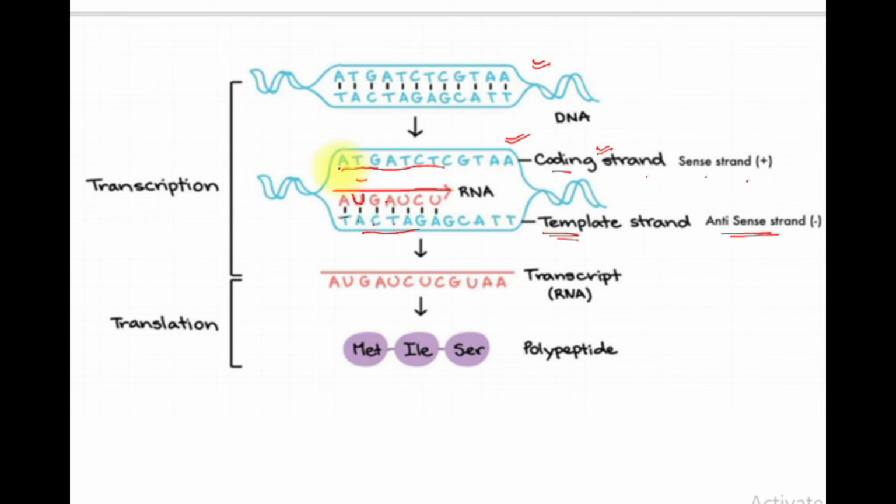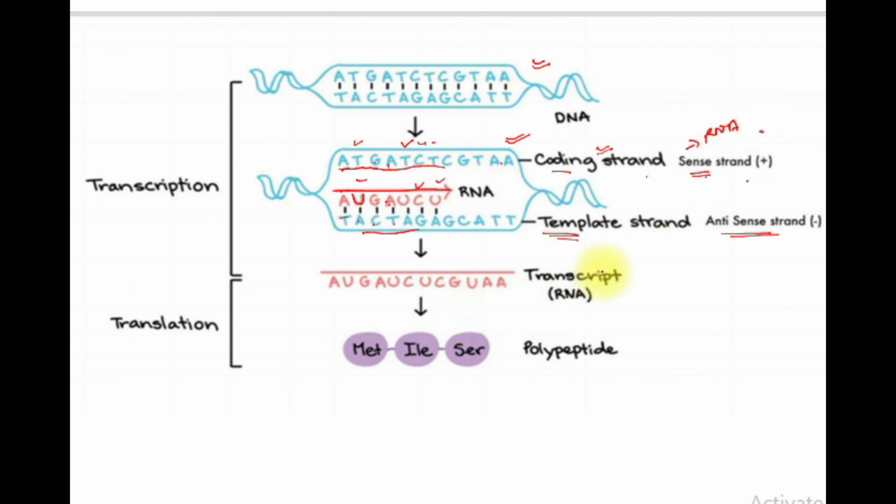See, here we are having A, here also A, leave this T, G, G, A, T, leave this. In place of T, we will be having U in case of an RNA, C, C, again T, U is the difference. That is the reason it is known as the sense strand. That means it is the same as the RNA except for the T and U.